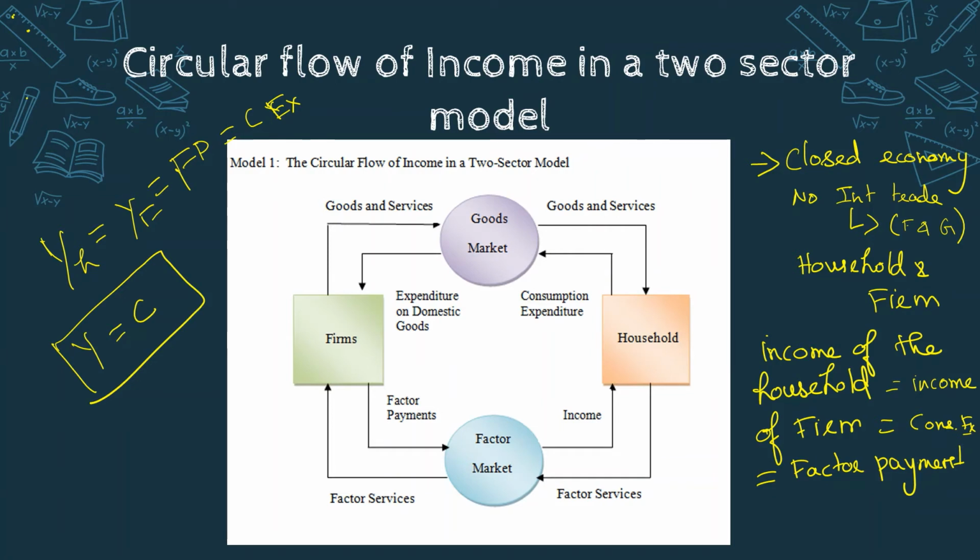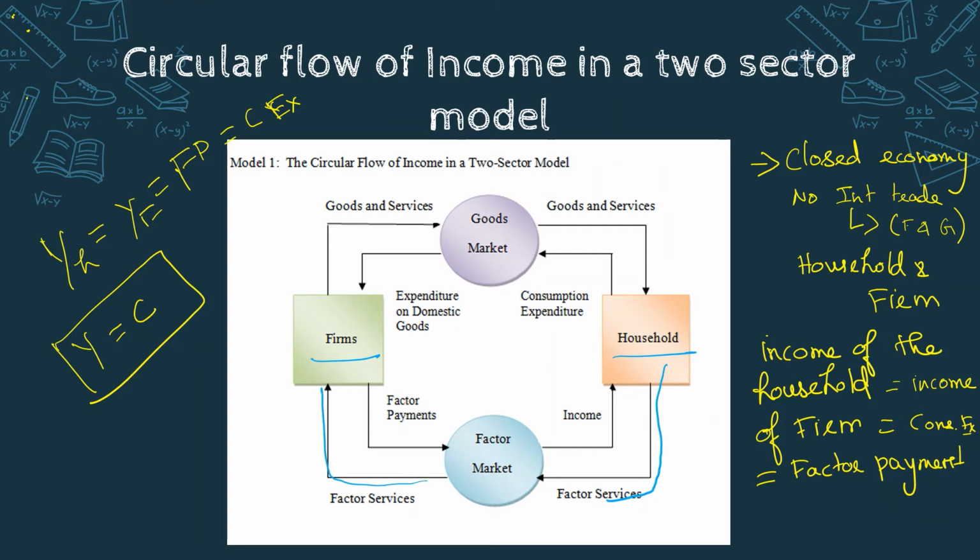So let's see this model in a diagrammatic sense. We have taken two sectors, that is household sector and firm sector. First we'll go in order. First the household will provide factor services to the firm.